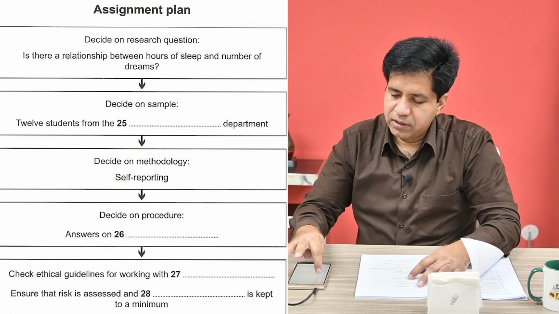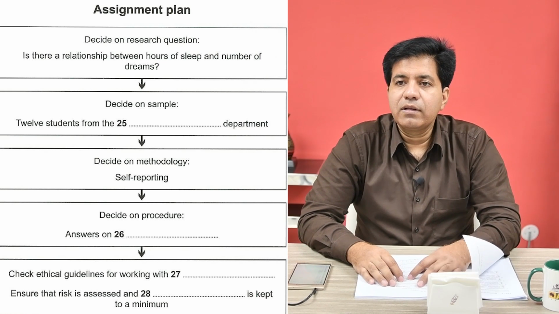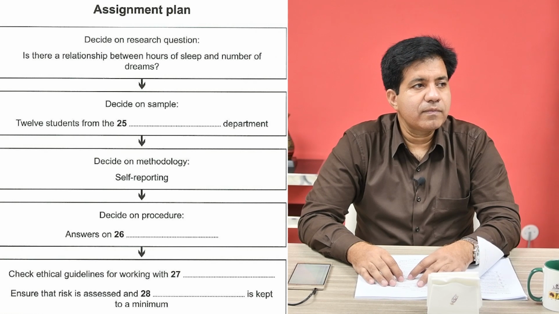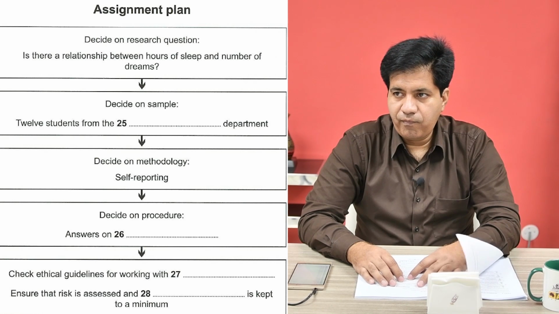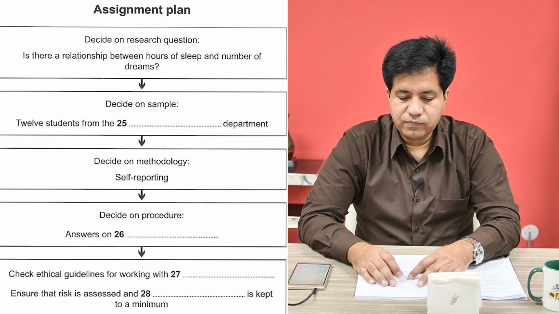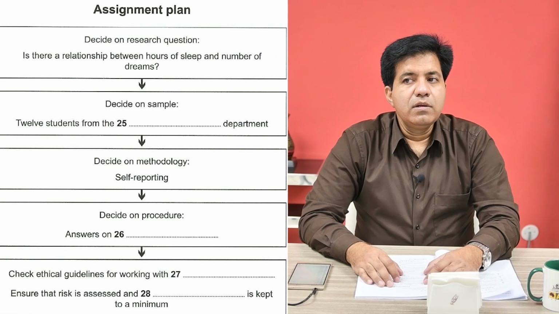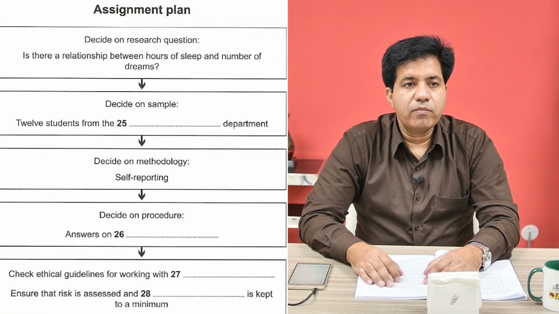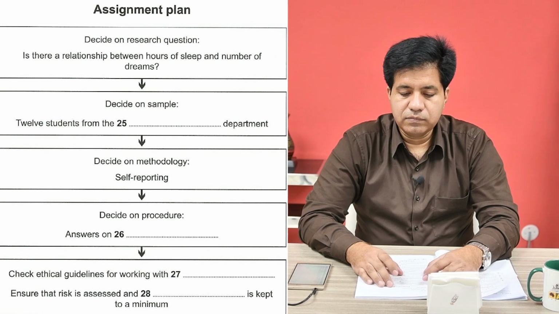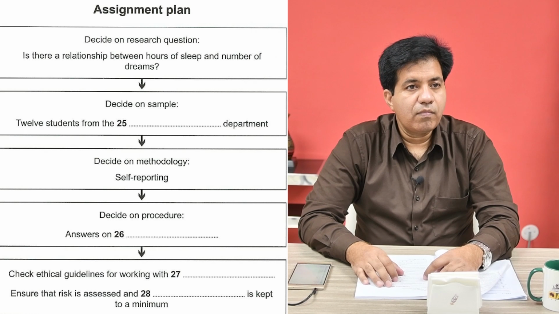Let's do it. So, shall we plan what we have to do for this assignment? Okay. First, we have to decide on our research question. So, how about, is there a relationship between hours of sleep and number of dreams? Okay. Then we need to think about who we'll do the study on.